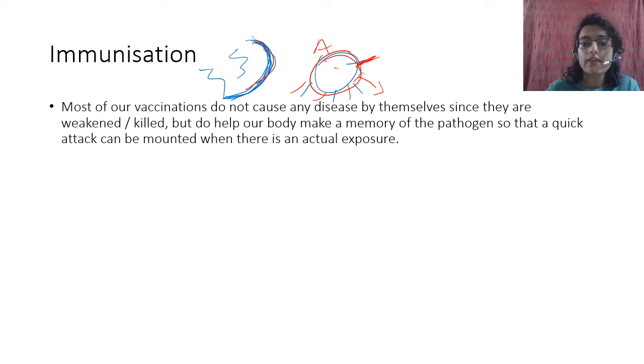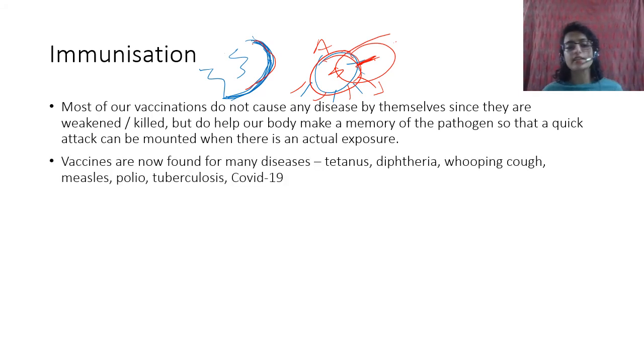So even if these are killed, this protein remains on the surface, and therefore our body can have antibodies or specific memory against this protein or this structure on that pathogen. Okay, so that is how, even if we don't get a disease, our body has a memory of that pathogen so that a quick attack can be mounted.